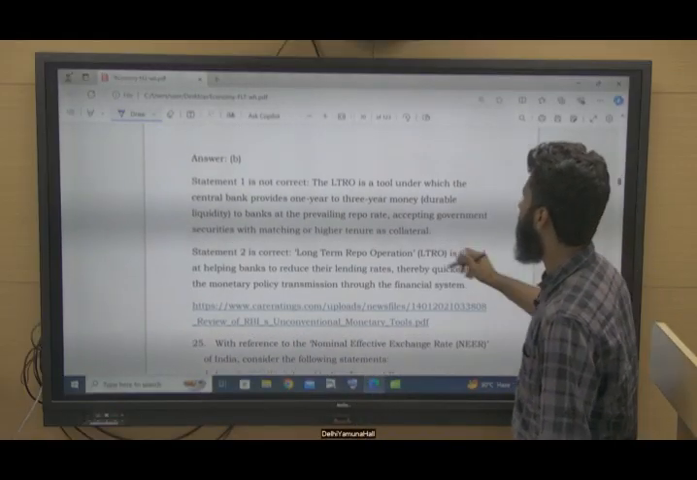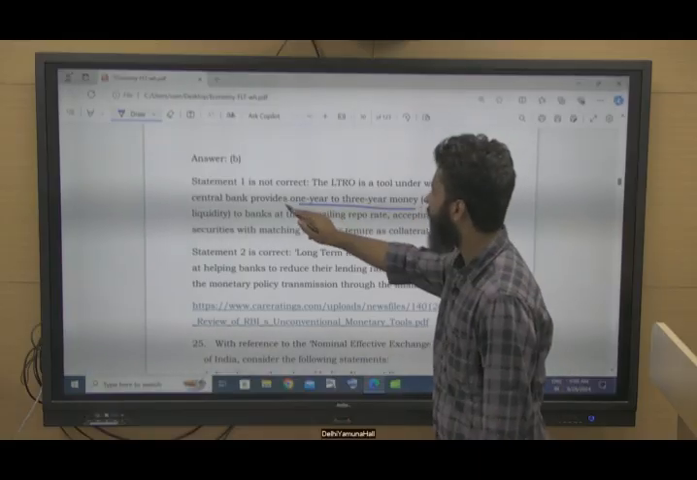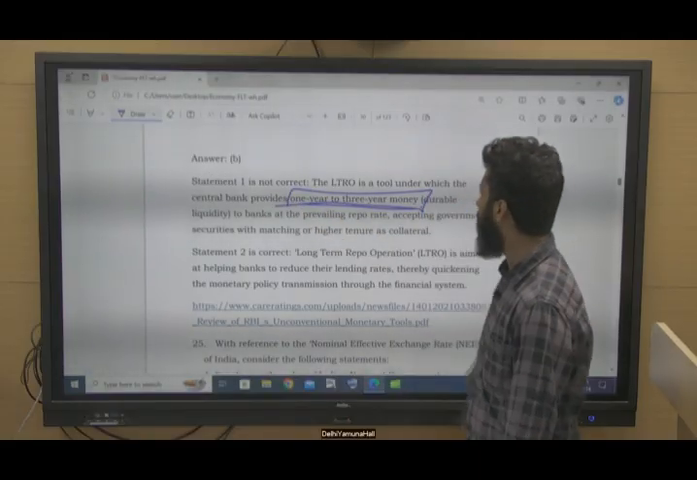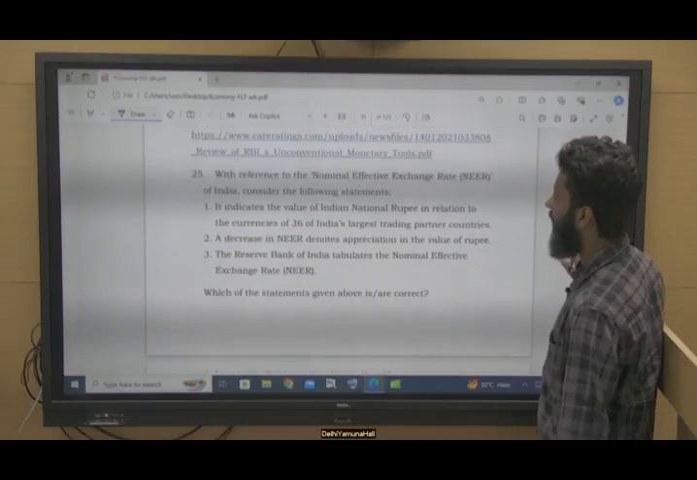You can see here, 1 year to 3 year, not 3 to 5, provides 1 year to 3 year money to the banks, right?